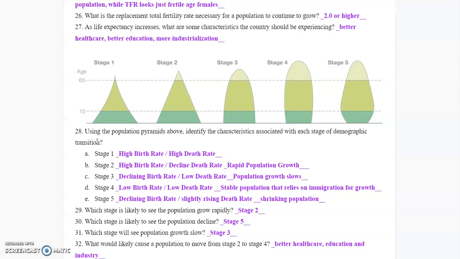32, what would be a likely cause of a population to move from stage 2 to stage 4? So where are we going to go from having high birth rate, declining death rate, to a low birth rate, low death rate? You're going to have better healthcare, better education, better industry. All 3 of those things have to improve before you're going to make that jump.